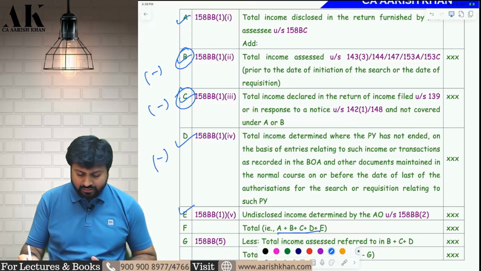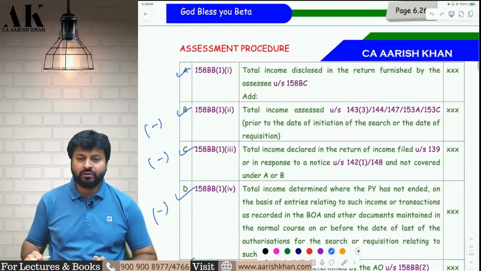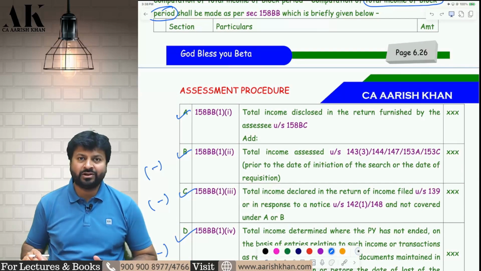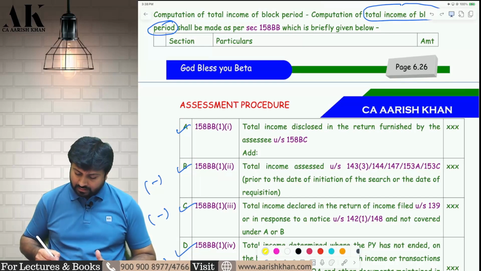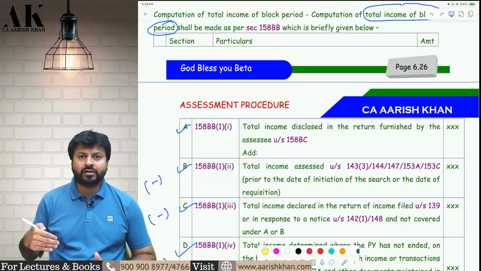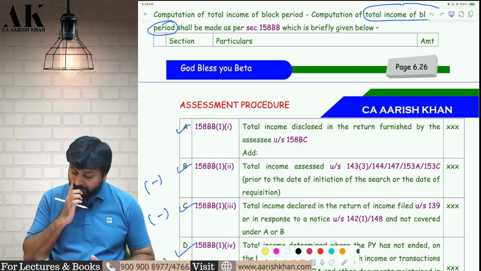I have already told you this in our batches, the regular or fast track exam oriented batch. There is a lacuna in the law, there is a mistake in the law. I have told you in the class, but I am not getting into all those things today. It takes a lot of time to explain the mistakes in the law. But as of now, I am explaining what is the position of the law. You have to add 5 items and reduce 3 items. The 3 items which you are going to reduce are already added in the 5 items that you are going to add. So effectively, there are only 2 items that we have to consider. In that also they have made a mistake. Let me show you how.